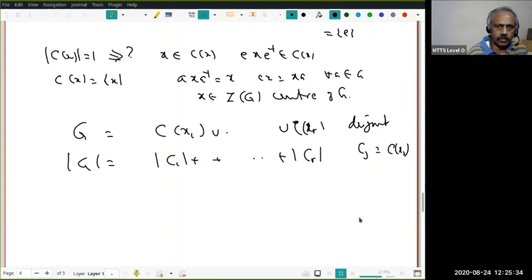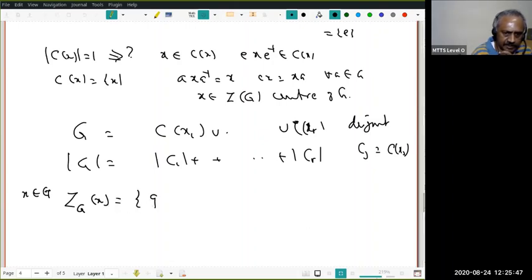One more thing I need is the following. I hope all of you remember, given a group element x in G, the centralizer subgroup of x is by definition the set of all g in G so that g commutes with x.